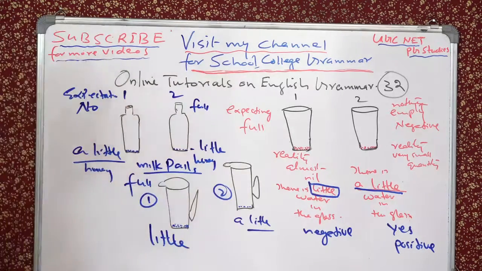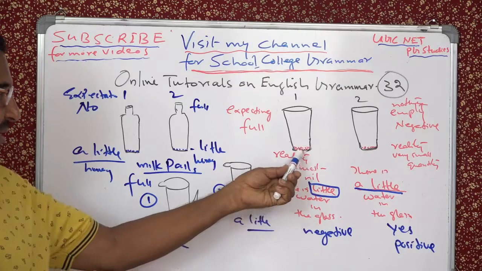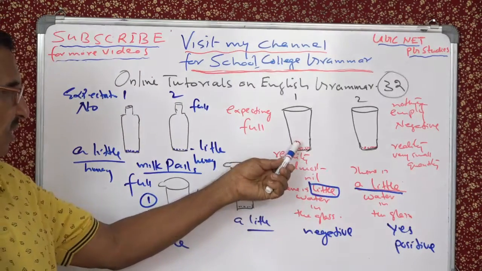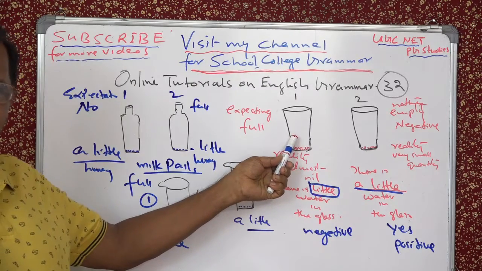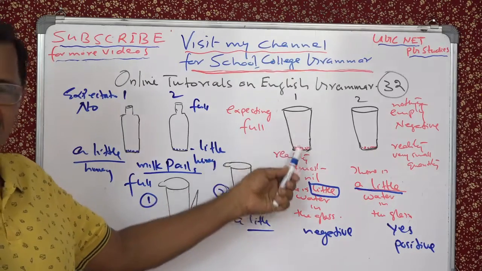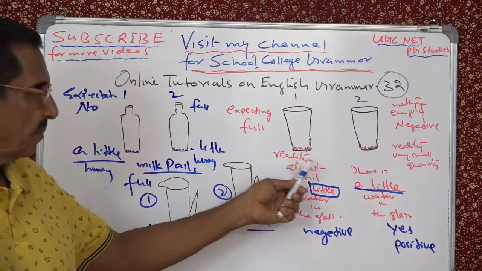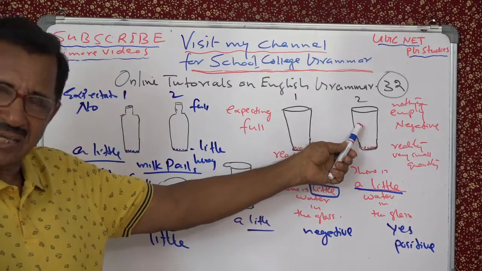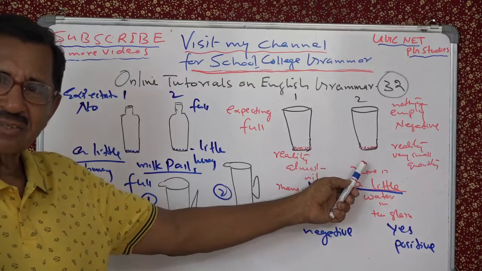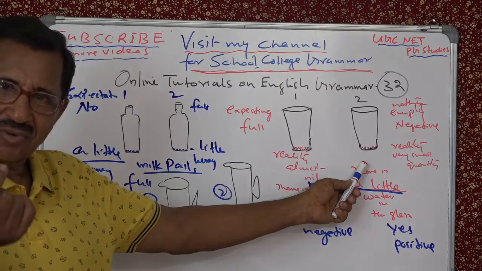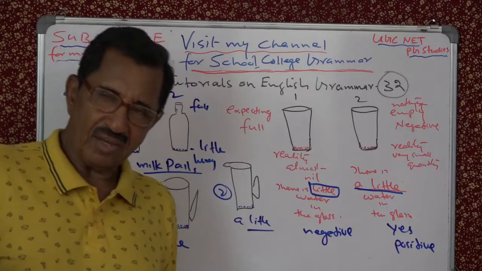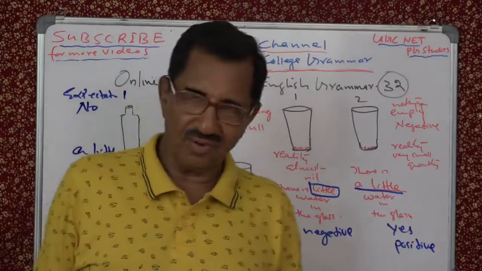For example, if you say here we have a small quantity, now in this case, you say it is little water because you expected more and the actual is small. Here, you say a little because you expected nothing, but you get a small quantity. So that is positive.